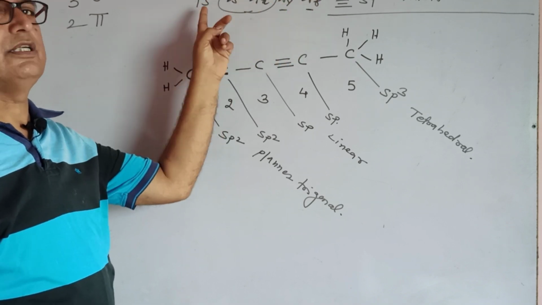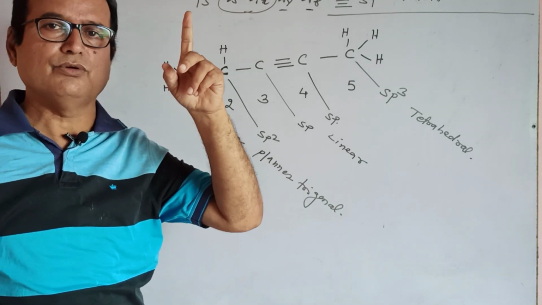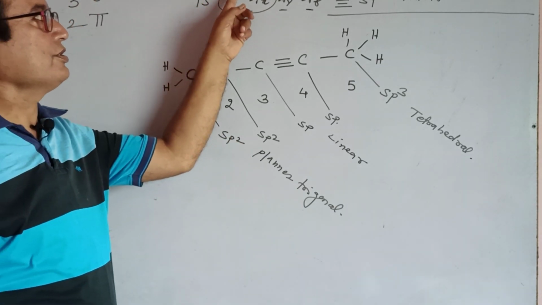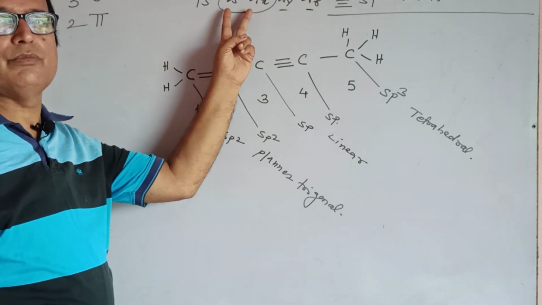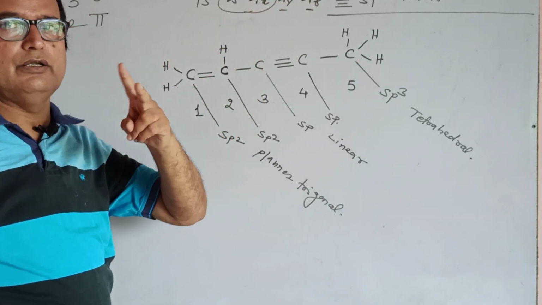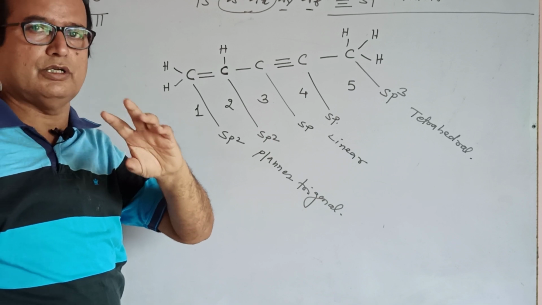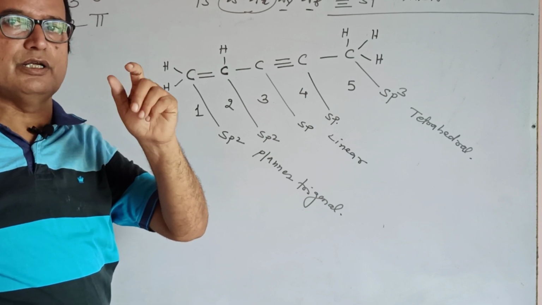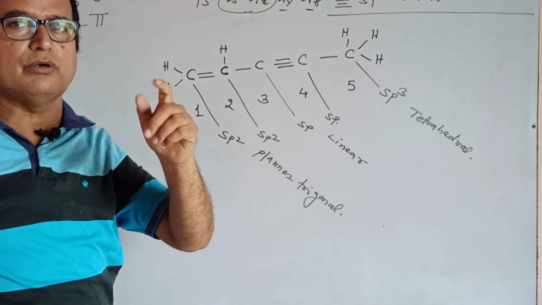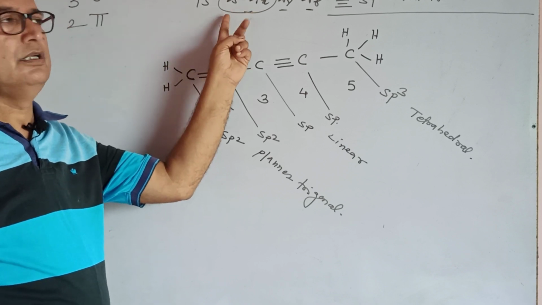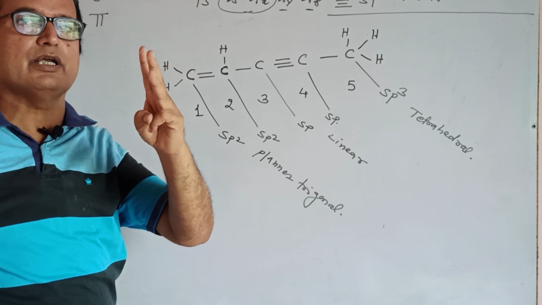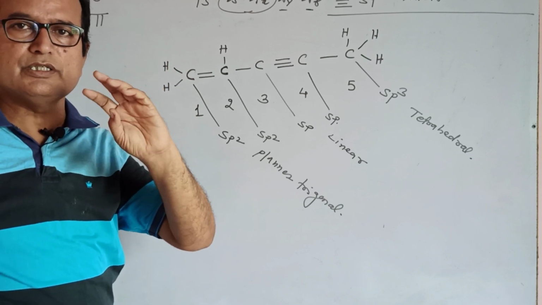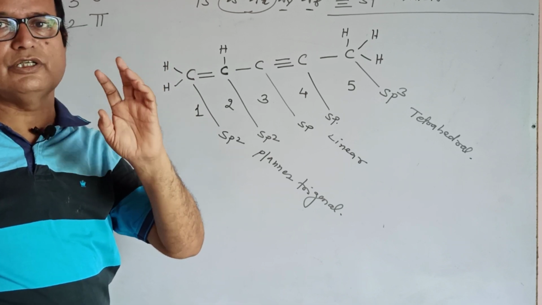In the excited state, after excitation, mixing and recasting will happen. After excitation it will be 2s1, 2px1, 2py1, 2pz1. If different atomic orbitals mix with each other, they recast themselves. The name is different, the size is different, the geometry is different. If one s and two p atomic orbitals are mixed, they give three sp2. The name is different, size is different, but the nature is the same.